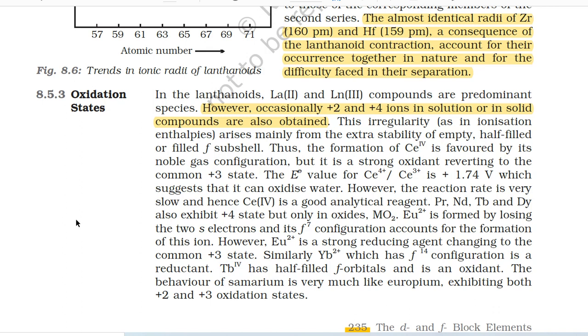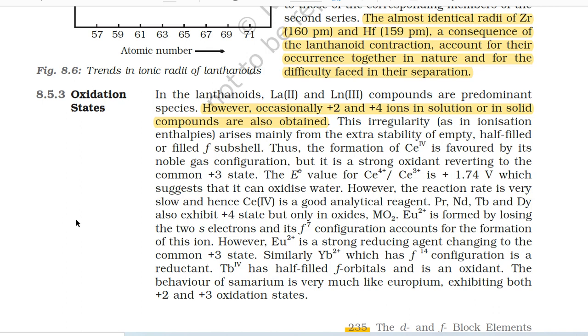The standard electrode potential value for Ce4+/Ce3+ is +1.74 volt, which suggests that it can oxidize water. However, the reaction rate is very slow and hence Ce4+ is a good analytical reagent. Pr, Nd, Tb and Dy also exhibit +4 state but only in oxides MO2.